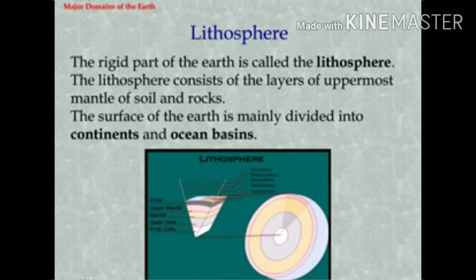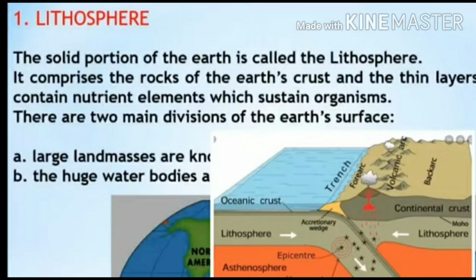Now, what is lithosphere? The rigid part of the earth is called the lithosphere. It is the first part. The lithosphere consists of layers of uppermost mantle of soil and rocks. The solid portion of the earth is called the lithosphere.